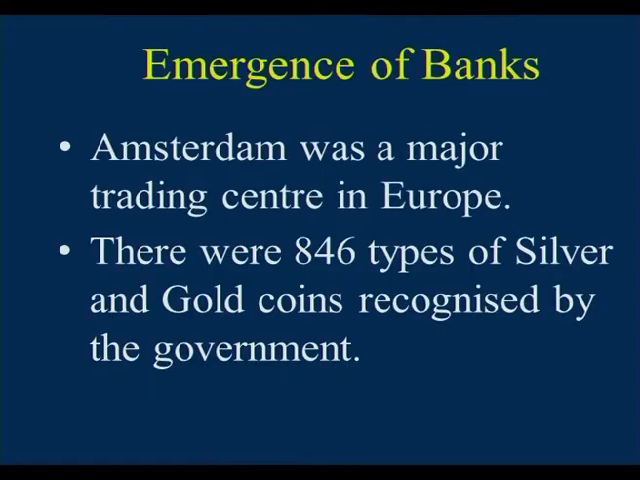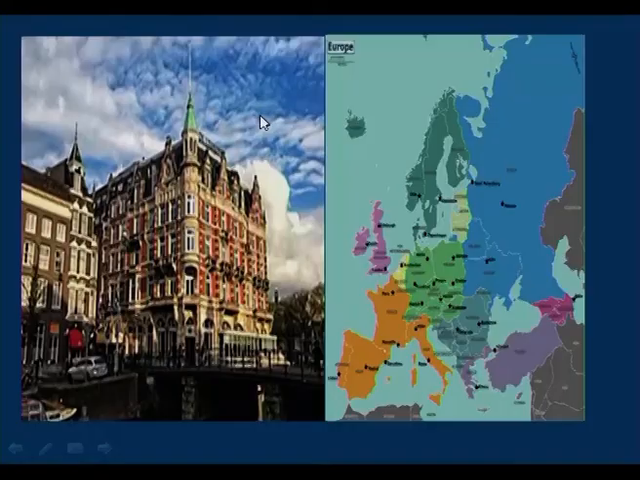Let us see the emergence of the banks, how the banks came into existence. Amsterdam was a major trading center in Europe. Gold and silver coins were recognized by the government. Look at these pictures: Amsterdam, which was a trading center in Europe. Amsterdam is located in the Netherlands.